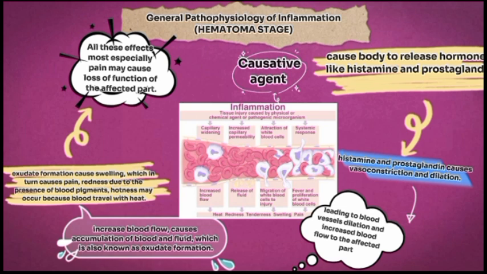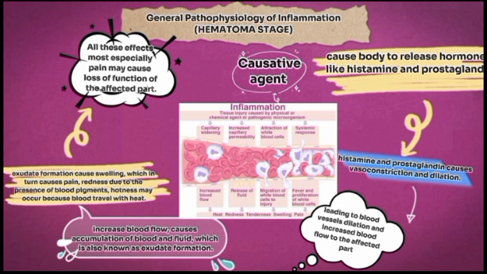Blood vessels dilating and increasing blood flow to that particular area. And once there is increased blood flow in that area, blood usually comes with what? What is blood? Blood is a fluid substance, abi? It contains water. I told you before that it contains leukocytes, white blood cells, and the rest. It also contains pigments. It contains heat. So it's coming with a lot of package.